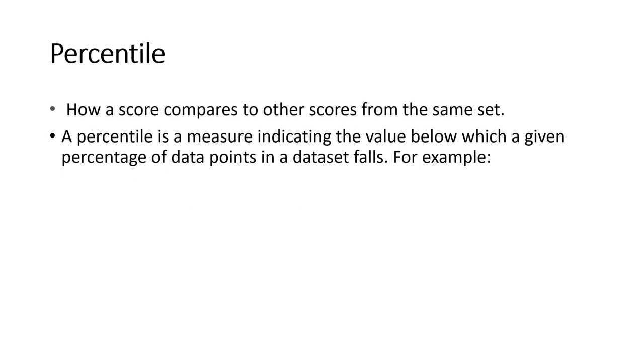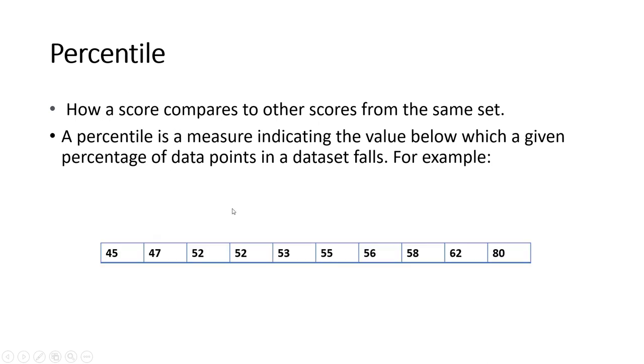What is percentile? The percentile is basically used to compare a value with respect to other values. What it means is, when we talk about the percentile, we mean how many percent of data points in the dataset fall below that specific percentile.